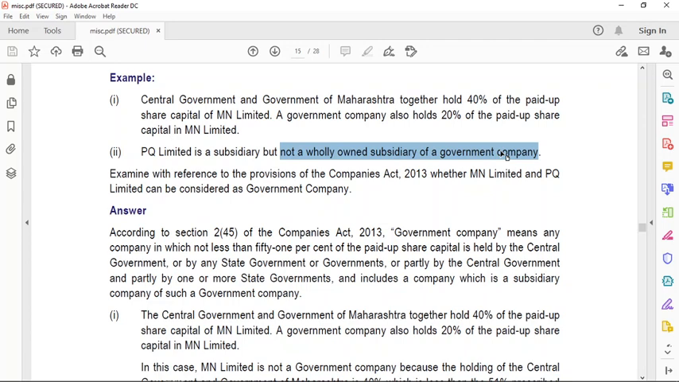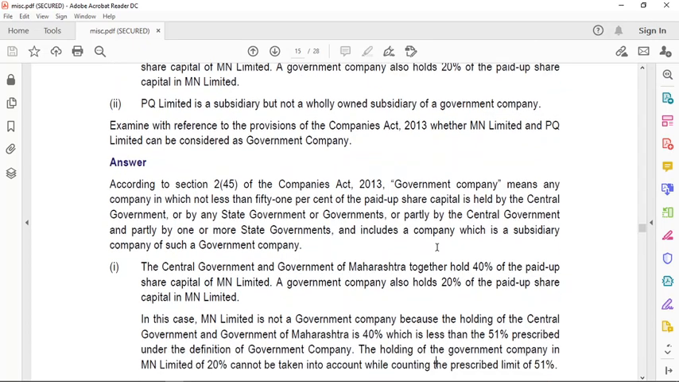So let's revise or recall the definition of government company to clause 45, right? उसमें क्या लिखा था कि a government company or a subsidiary of a government company will become a government company. But subsidiary wholly owned subsidiary लिखा था या सिर्फ subsidiary word लिखा था? सिर्फ और सिर्फ subsidiary word लिखा था. So that is why it does not matter whether the company is a wholly owned subsidiary of a government company or just a subsidiary of the government company. It will become a government company if it is a subsidiary of the government company. Right? So let's read the answer.